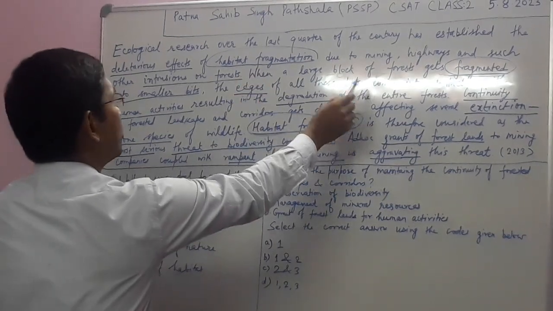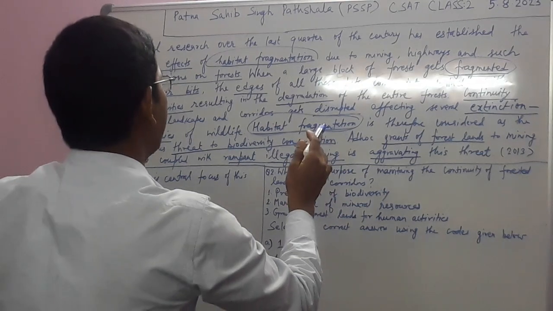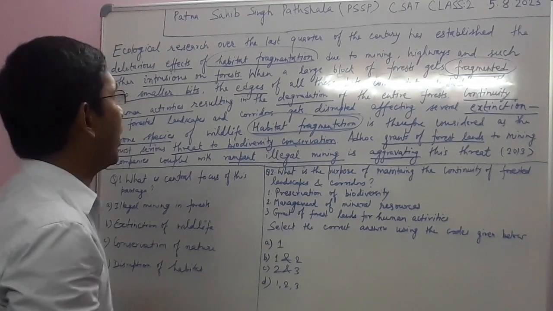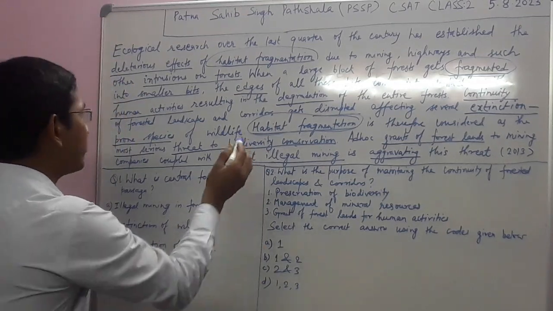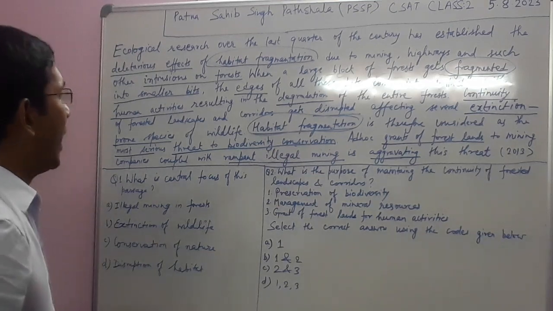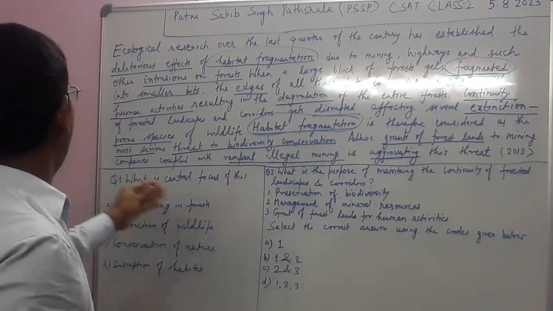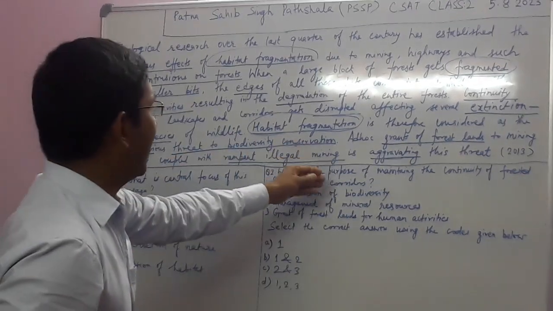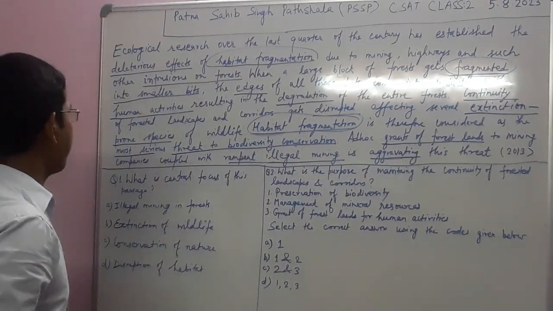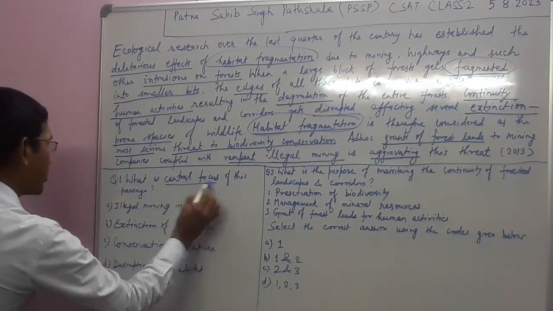Habitat fragmentation leads to small blocks of forests, and in small blocks extinction prone species become more vulnerable. Habitat fragmentation is the most serious threat to biodiversity conservation, and grants of forest lands to mining, coupled with rampant illegal mining, aggravate this threat. So we can easily delineate the central focus of the passage.